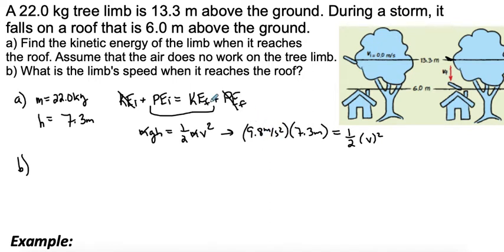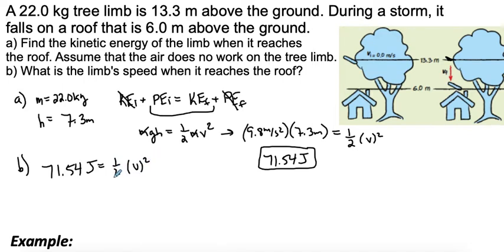Since we said that potential and kinetic are the same, this is essentially our potential energy, but it's going to be equal to our kinetic energy, which is going to be 71.54, and that is in joules. So that's for A. And then if we wanted to use this for our second part, I'll write it down here just so it's in the correct area. 71.54 joules equals 1/2 mv squared.